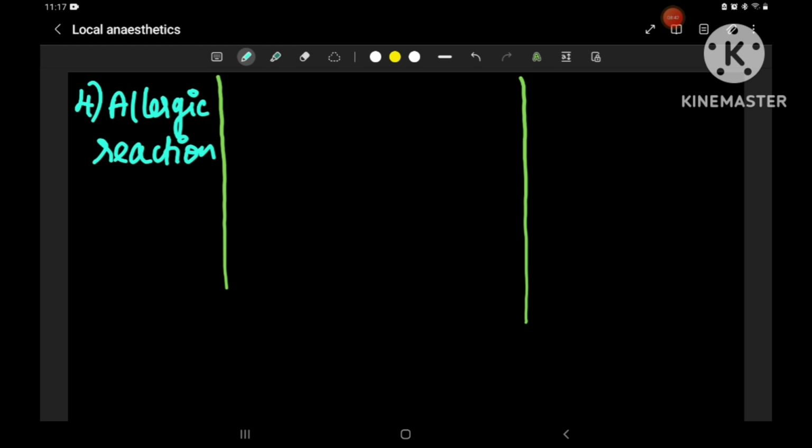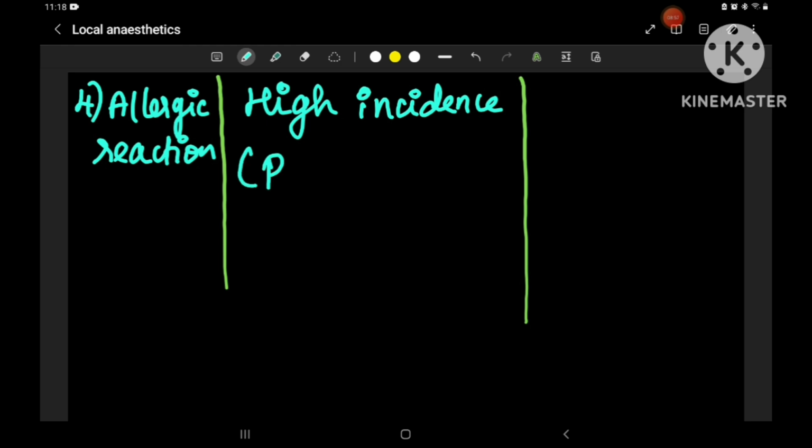There is a high incidence of allergic reaction in amino esters. Why? Because of a metabolite named PABA.